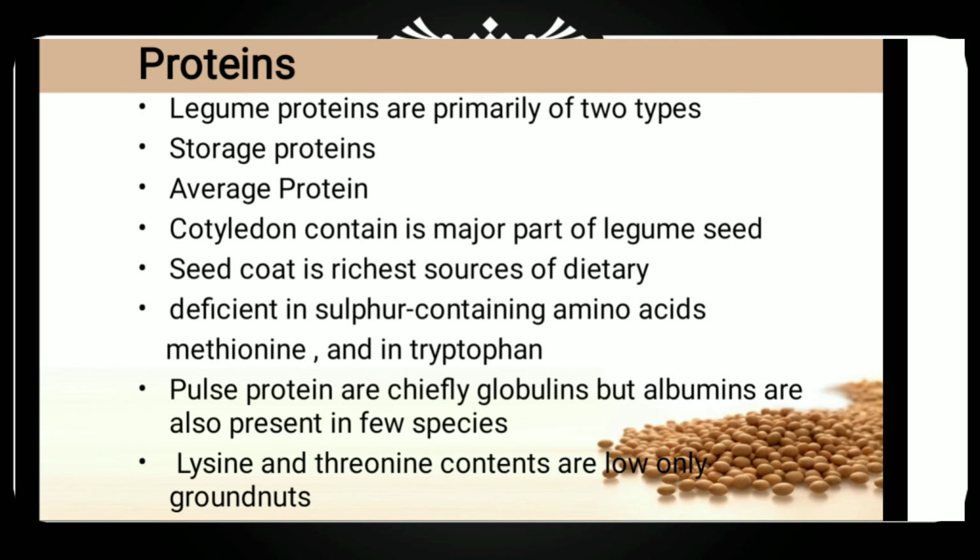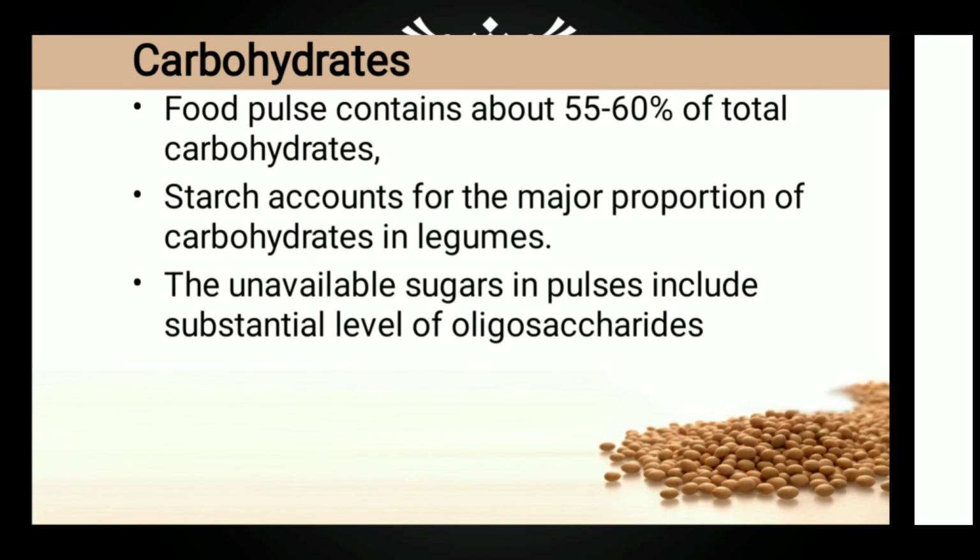So generally the protein content of pulses is about 20 to 40%. Pulses contain about 55 to 60% total carbohydrate, including starch, soluble sugar, fiber, and unavailable starch. Starch accounts for the major portion of the carbohydrate in a legume. Particularly, the total carbohydrate of dry legumes ranges from 24% in winged beans to 68% in cowpea. Carbohydrates include mono and oligosaccharides, starch, and certain polysaccharides. So starch is the most abundant legume carbohydrate, ranging from 24 to 56%.